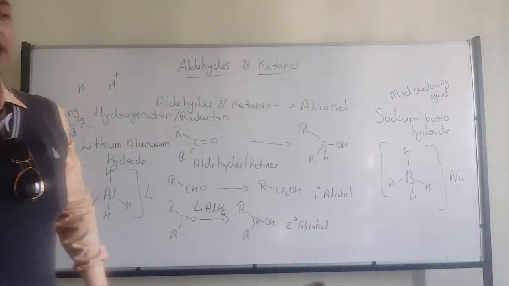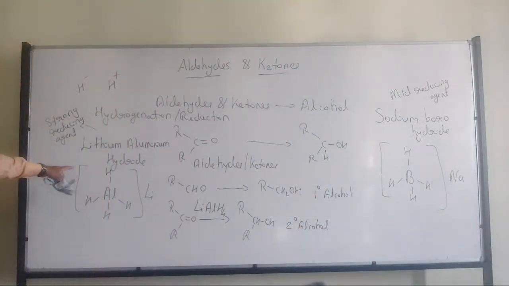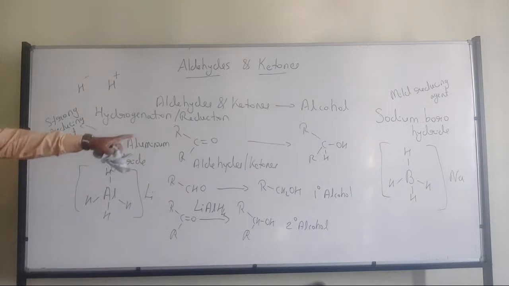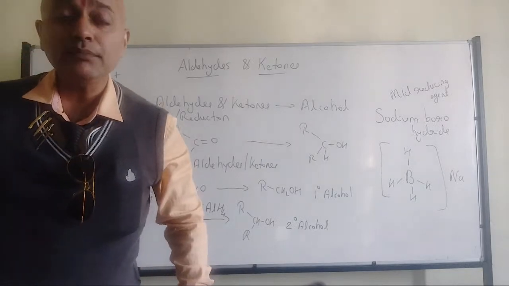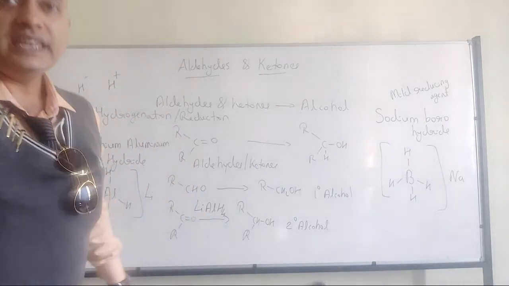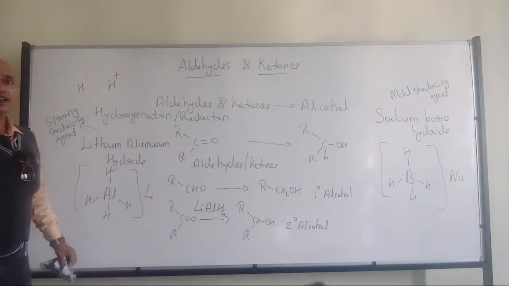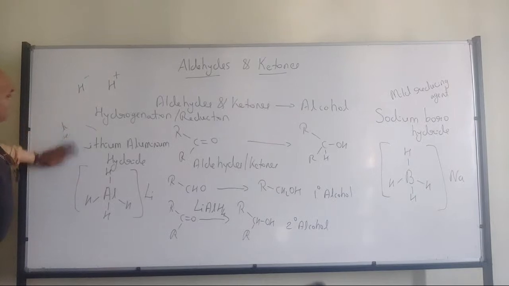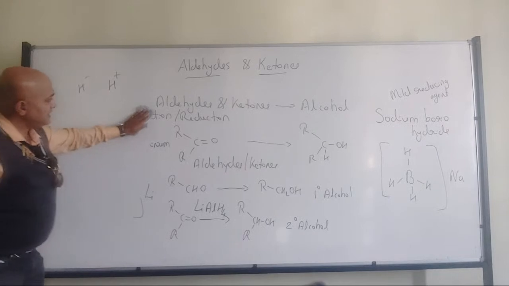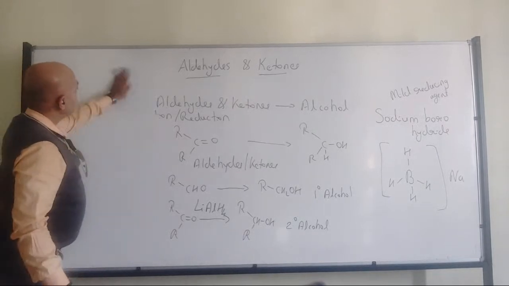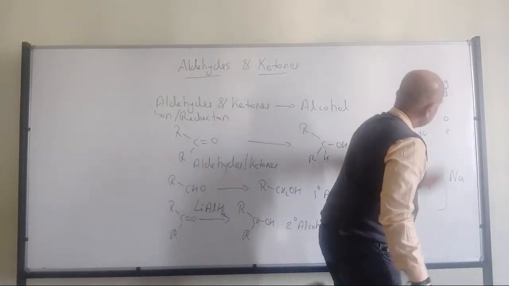Although the elements involved belong to the same family, still one is acting as a strong reducing agent and another one is acting as a mild reducing agent. What can be the reason? Any one of you? How is it possible? Both are hydride-containing molecules, but still in one case it is a strong reducing agent, in another case it is a weak or mild reducing agent. What can be the reason?